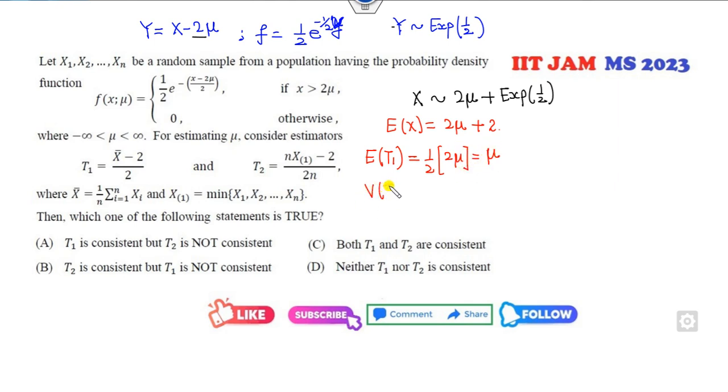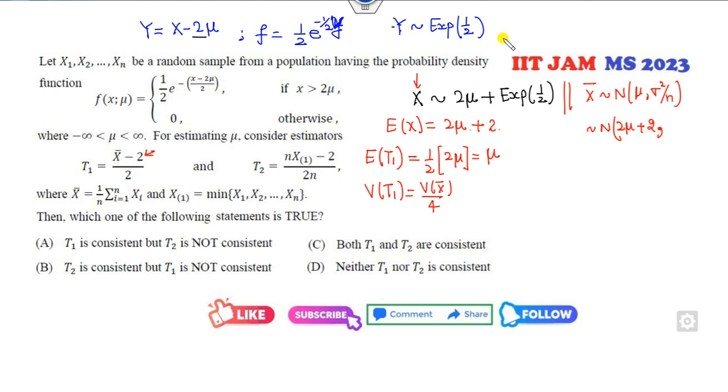I can find the variance of T1. So 1 over 4 is outside, and the variance of 2 mu is 0. So the variance of x bar. What is the variance of the x bar? We all know x bar will follow the normal distribution with the mean mu and sigma square over n. What is the mean of this x bar? The mean of this is 2 mu plus 2.